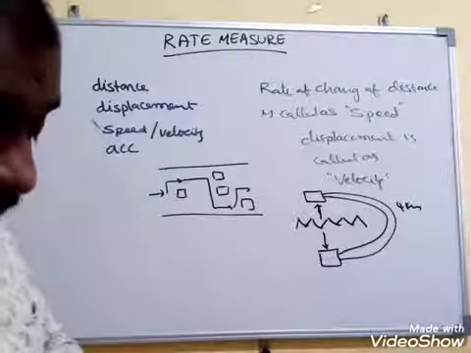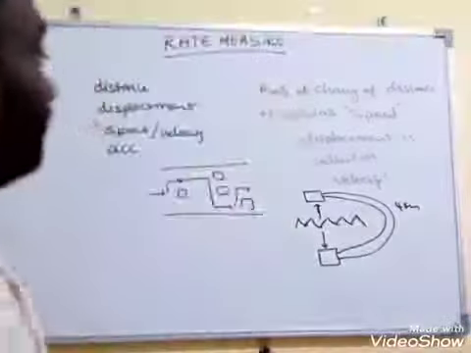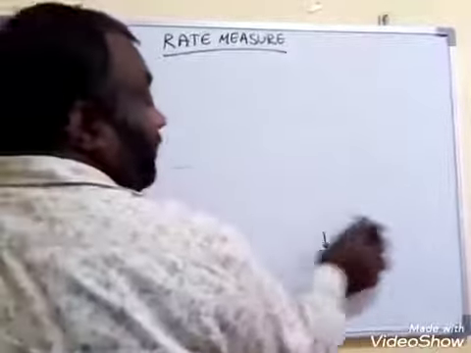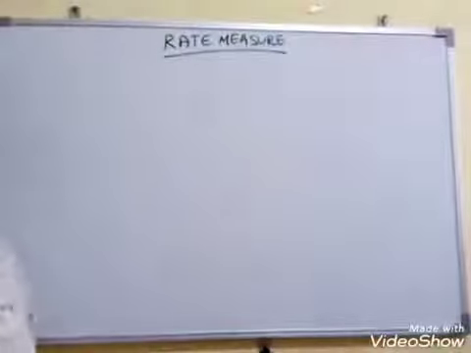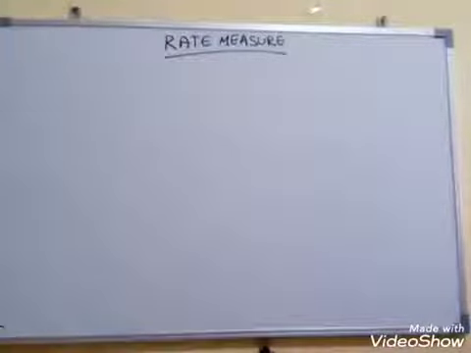Next is the acceleration. Acceleration is nothing but the rate of change of velocity. Rate of change of velocity means change in the velocity. It is also a vector. Further, we should see some terminology. Usually, what are the words they are going to give in physics?